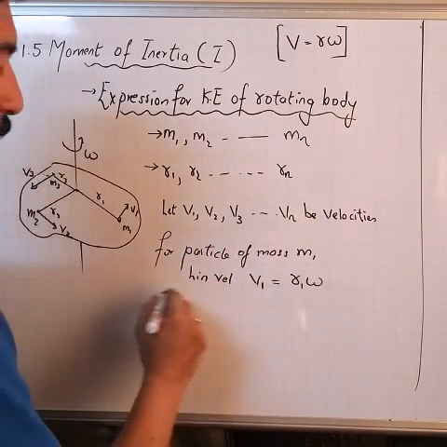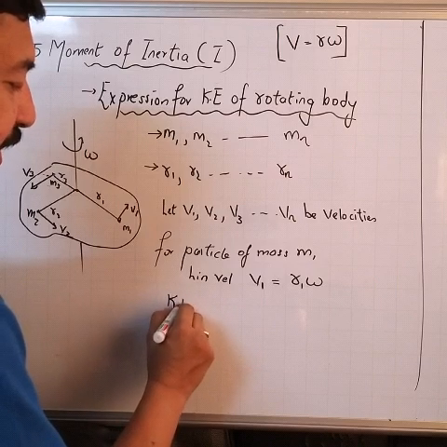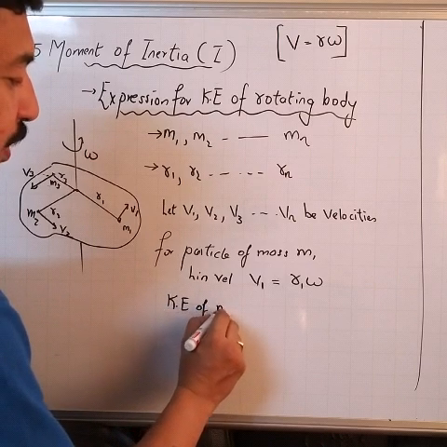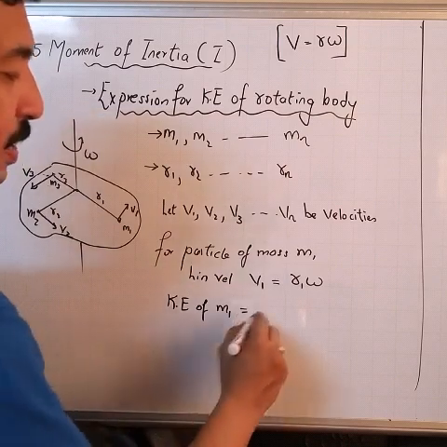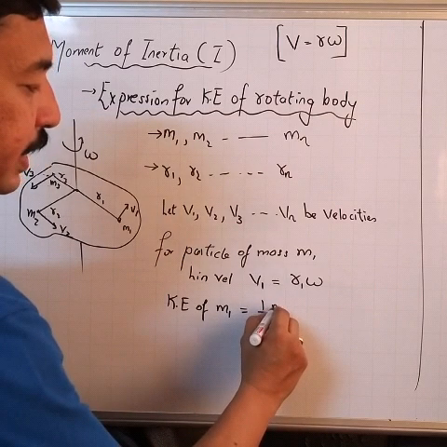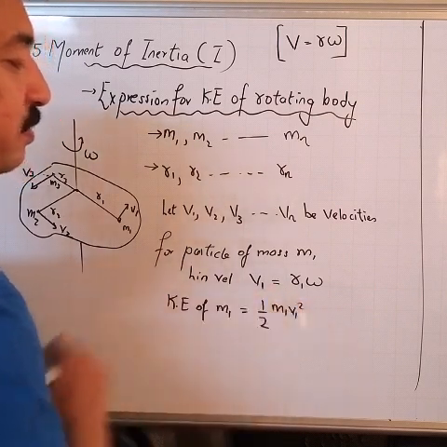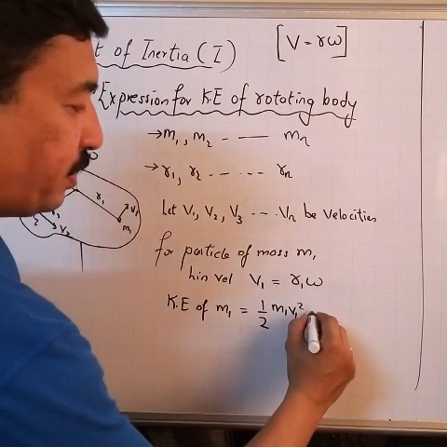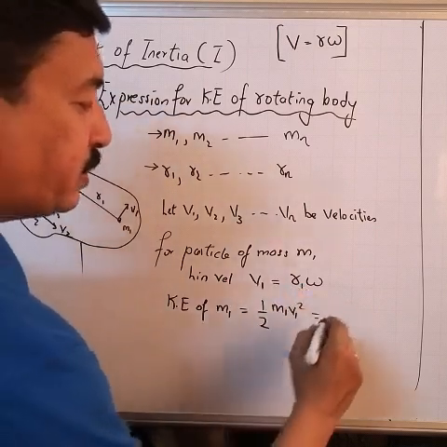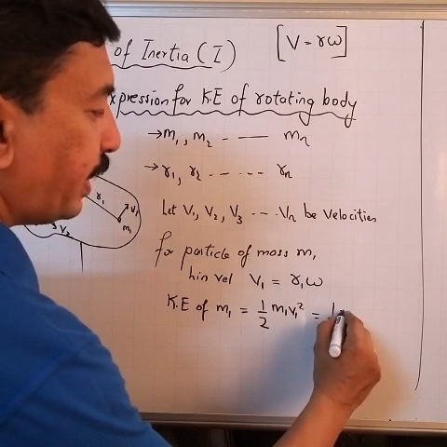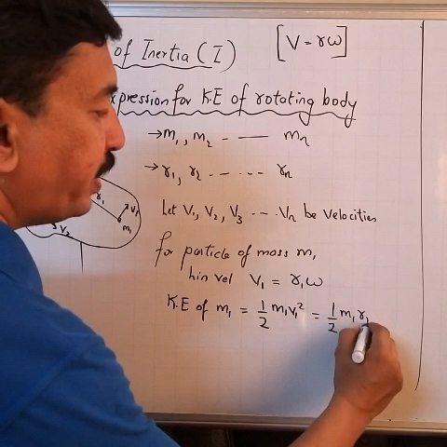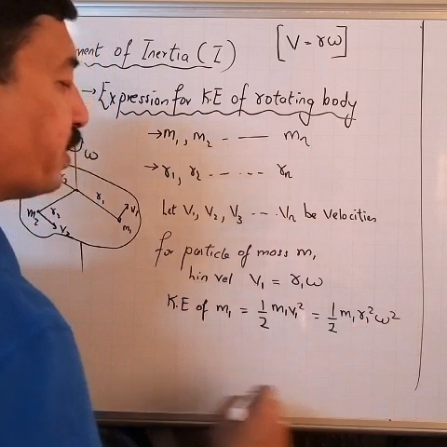In that case, the kinetic energy of m1 can be written as half m1 v1 square, right? Or instead of v1, I'll write r1 omega. So half m1 r1 square omega square.